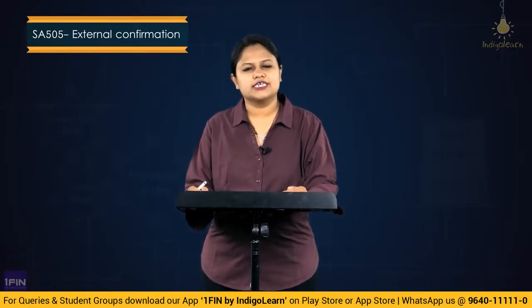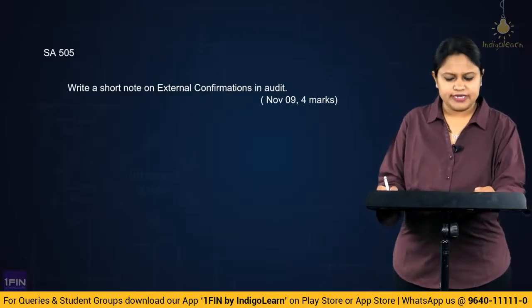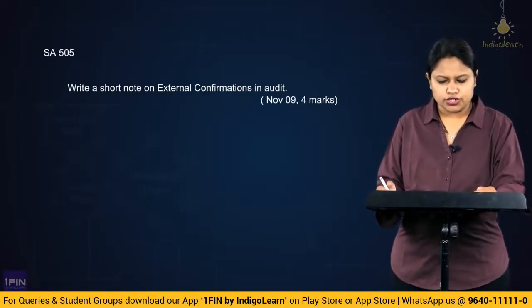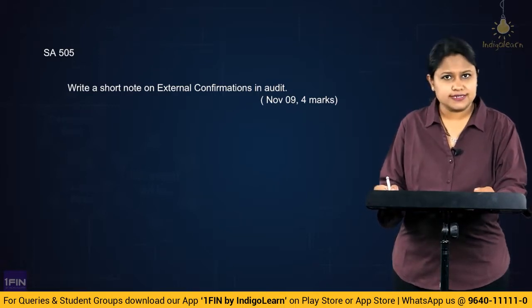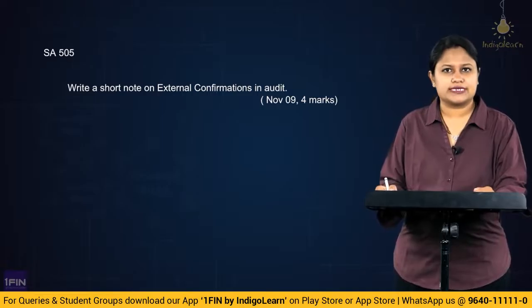So the first question is what we are going to take up for discussion. The first question that we take up will be, write a short note on external confirmations in audit. It has come for 4 marks and quite a simple answer for us to write.